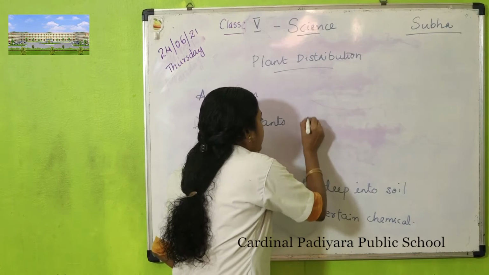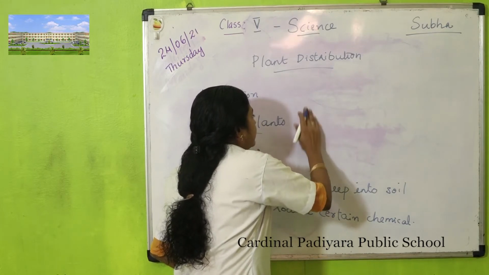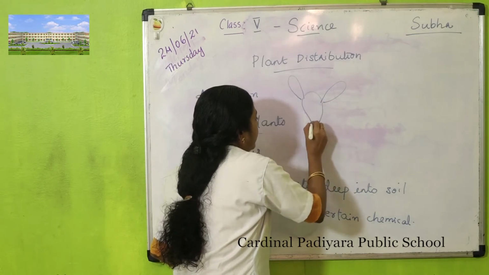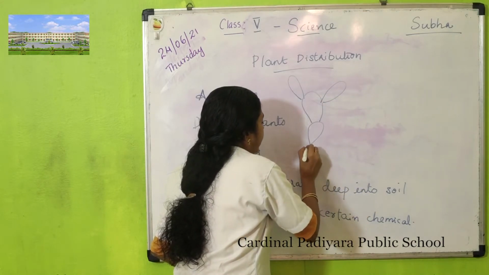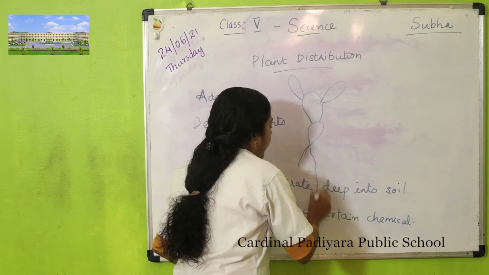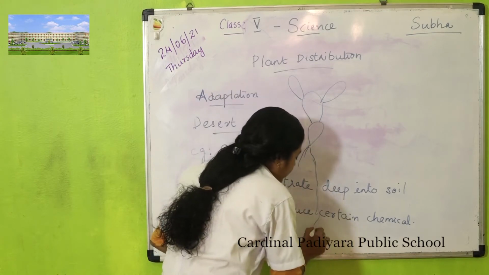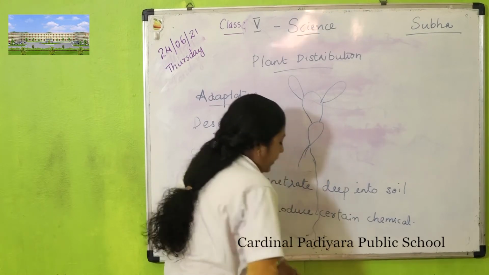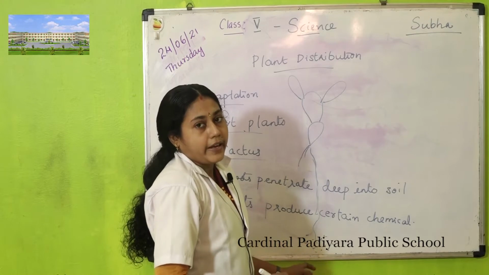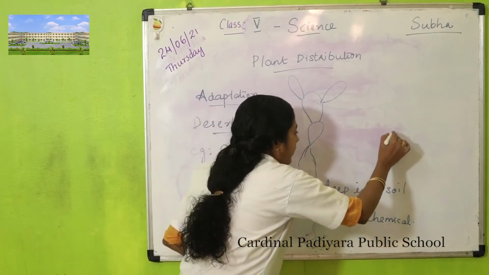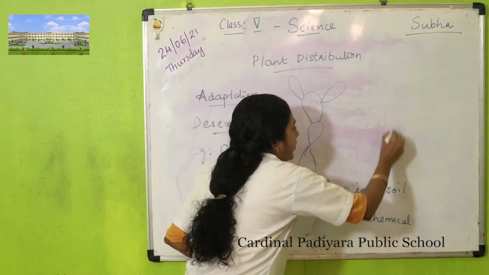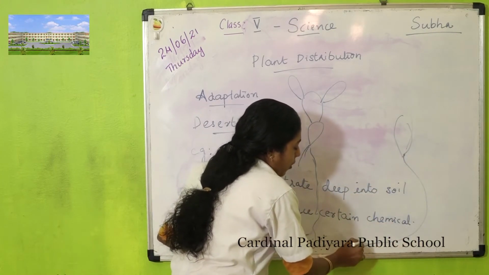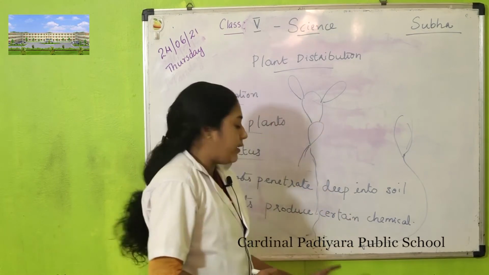If there is a cactus plant here, you know what a cactus plant is, its roots penetrate deep into the soil and produce certain chemicals near that area. If the root of another plant comes near this chemical, its growth is stopped.